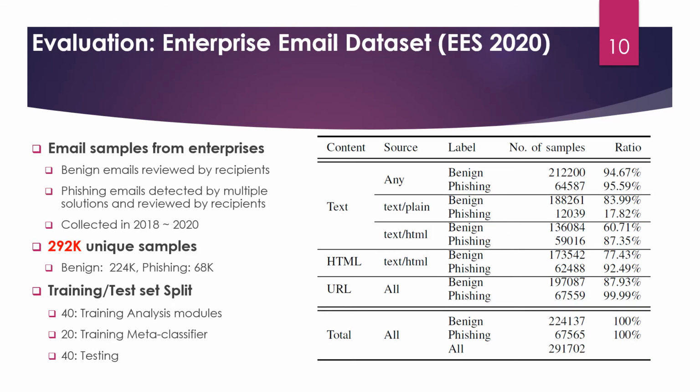Let me move to the evaluation of Defense. We tested Defense with nearly 300,000 unique email samples collected from multiple enterprises. The ground truth labels were first detected by multiple commercial solutions and finally reviewed by the recipients of the emails. We split the dataset into three subsets: training set for individual modules, training set for the meta-classifier, and the test